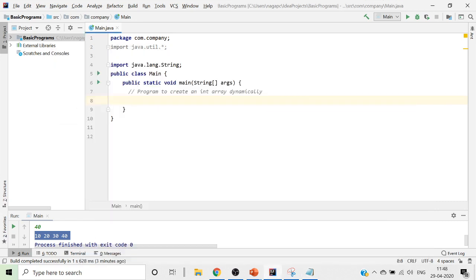Now to get this resolved, we will create an array dynamically and segregate the values, placing odd values in the odd array and even values in the even array. So now we will start writing our program.